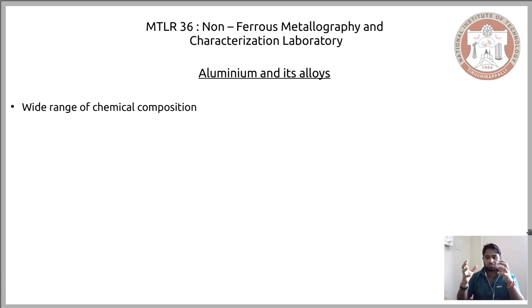So when one talks about aluminium alloys, one has to remember that you have to be very specific about which alloy you are talking about, because there is a huge range of aluminium alloys available. Of course, even for other non-ferrous metals you have to be specific, but at least 2 or 3 compositions would do for other non-ferrous base metals. But in the case of aluminium, you have to be very specific about which are the base metals and what their percentages are.